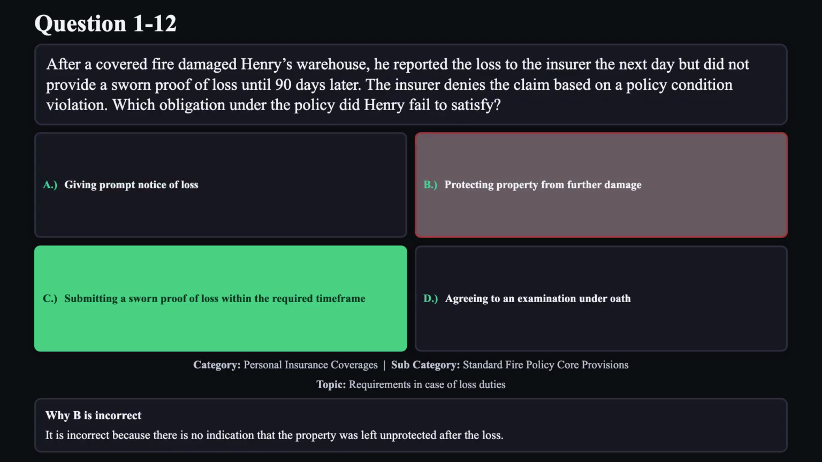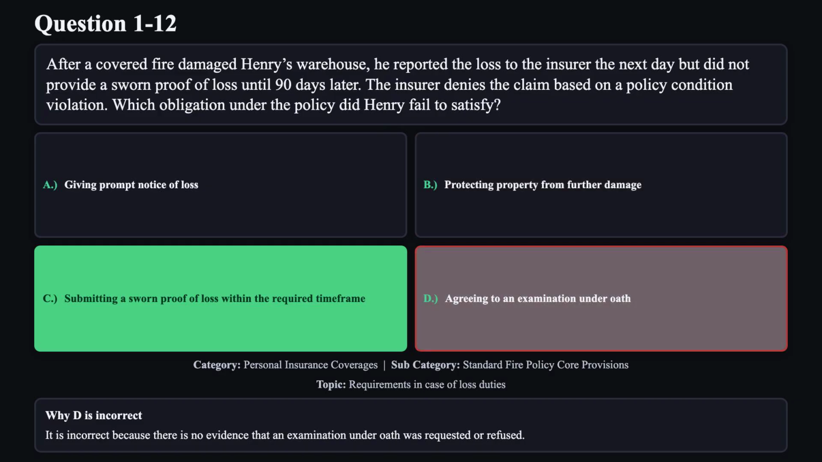Reason B is not correct. It is incorrect because there is no indication that the property was left unprotected after the loss. Reason D is not correct. It is incorrect because there is no evidence that an examination under oath was requested or refused.